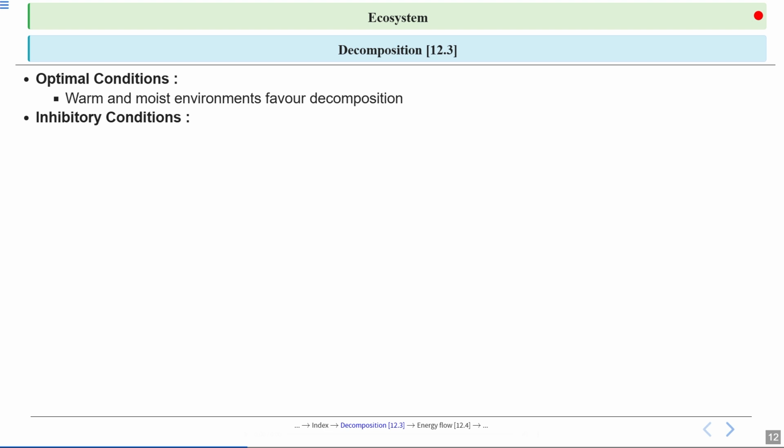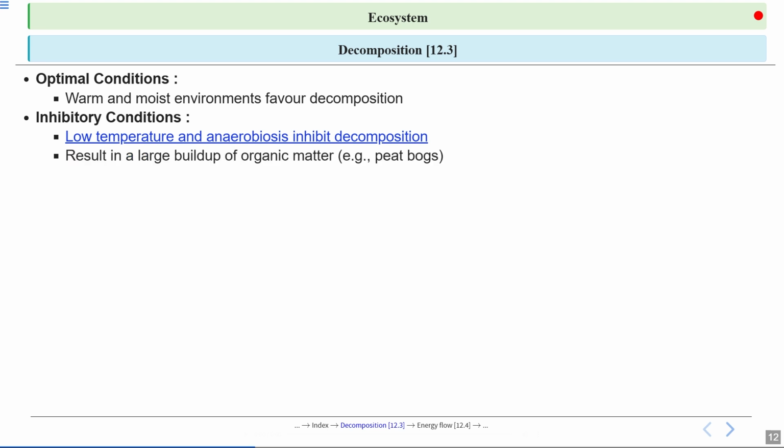Let's talk about the inhibitory conditions for decomposition. Low temperature and anaerobiosis, meaning lack of oxygen, inhibit decomposition because the process is largely oxygen dependent and carried out by microorganisms whose metabolic activity is reduced by cold conditions.